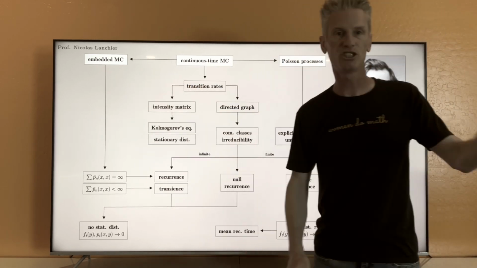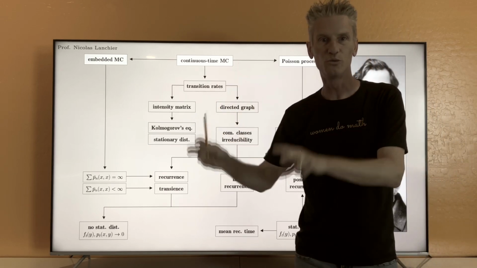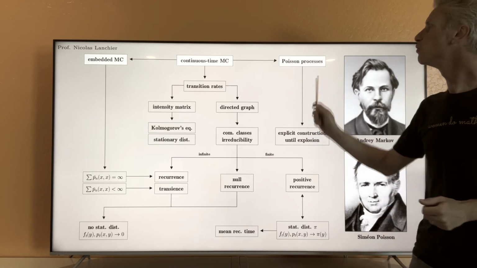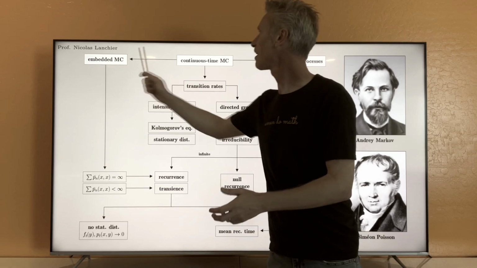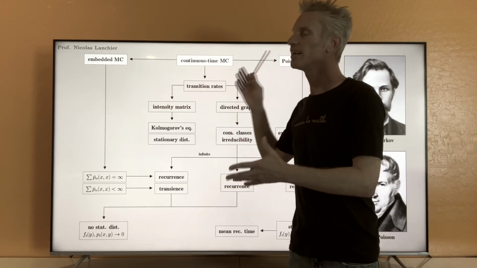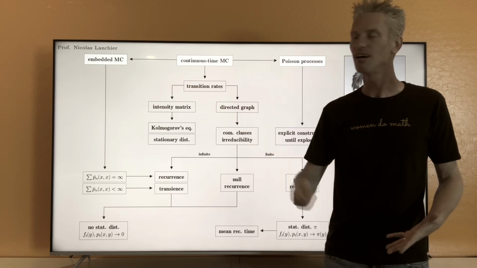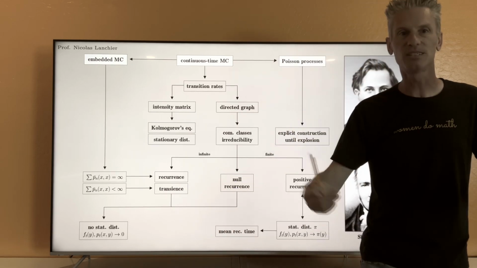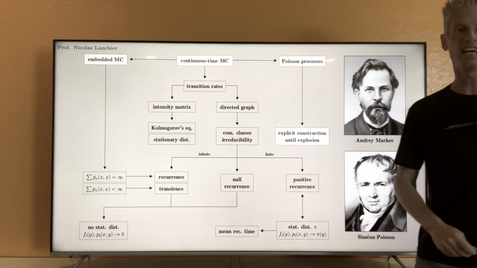So the discrete time Markov chain, chapter 7, answers the question, where do we jump next? And Poisson processes, chapter 9, will answer the question, when do we jump next? Okay, so where and when. And combining those two aspects, we will have an explicit construction of the continuous time Markov chain at all times, except in one particular case, when we have to deal with a continuous time Markov chain with explosion.